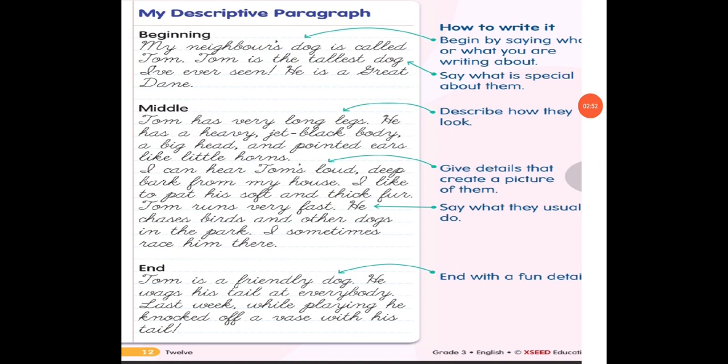Next one, middle. Tom has very long legs. He has a heavy jet black body, a big head, and pointed ears like little horns. So in these lines we describe the dog, how the dog looks, and now we will add some details like that. I can hear Tom's loud bark from my house, and I like to pet his soft and thick fur. So these are the details to create a picture.